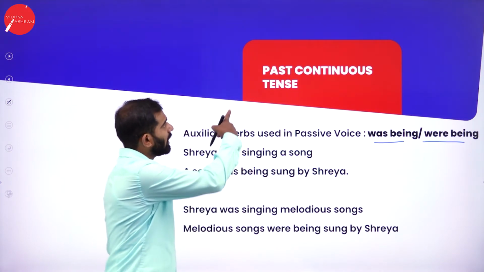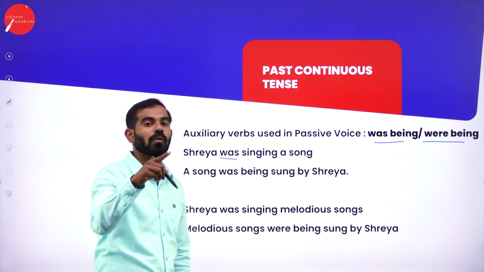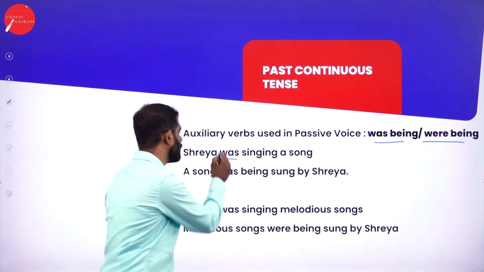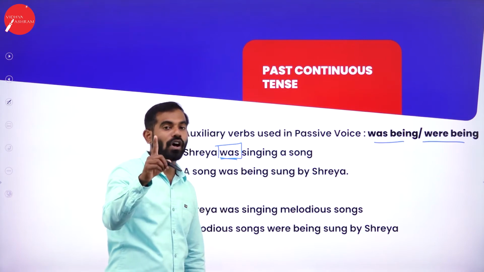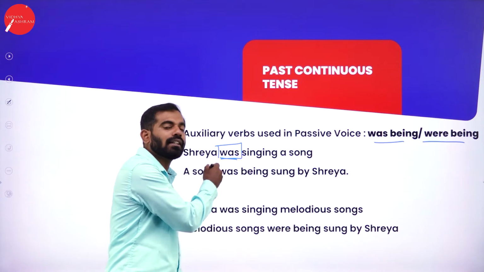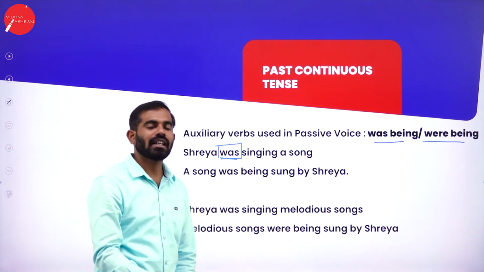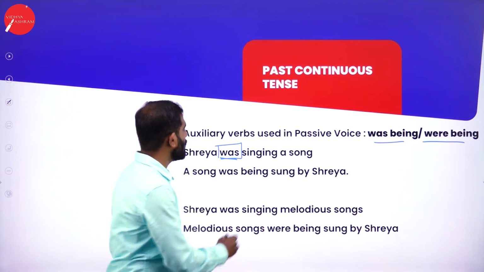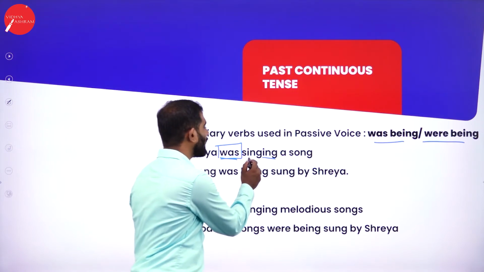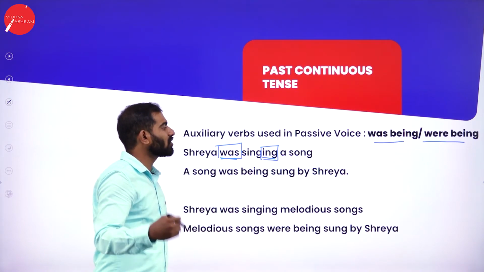Again, remember this, in present continuous tense, auxiliary verb is is. Shreya is singing a song, but in past continuous tense, auxiliary verb will be was. The moment you see this, you should be able to identify that this sentence is in past tense, whether it is simple past, past continuous, or past perfect. How do you decide that this is past continuous? By looking at the main verb which has ing. Shreya was singing a song.